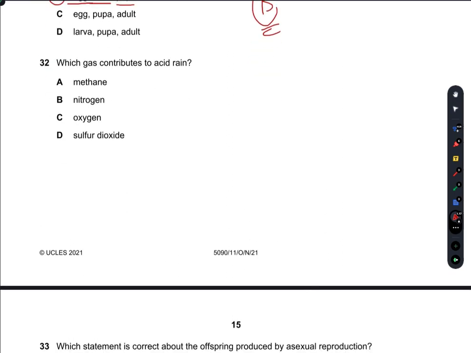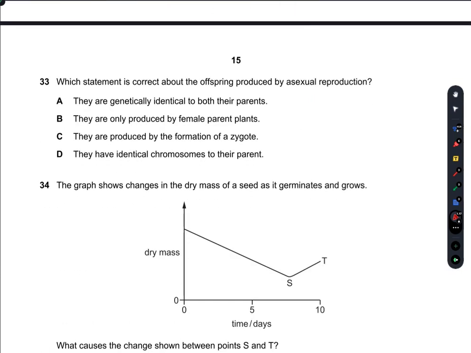Which gas contributes to the acid rain? Methane no, nitrogen no, nitrogen dioxide does, oxygen never, and sulfur dioxide. All oxides in the air contribute to acid rain. So D is the right option.